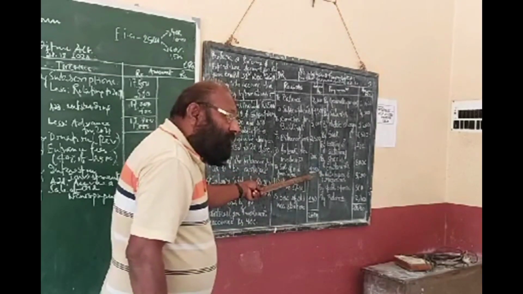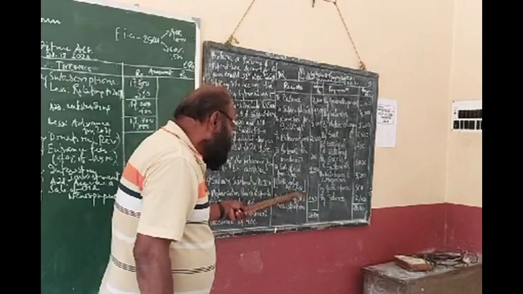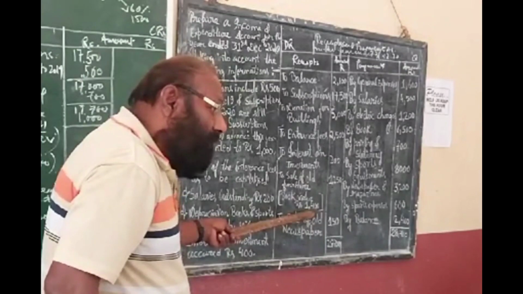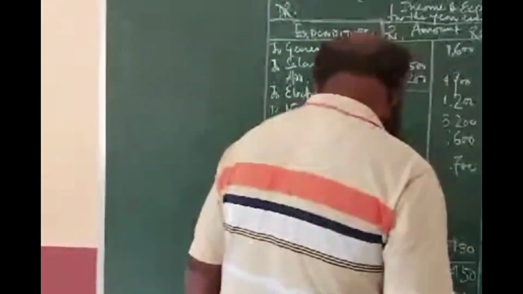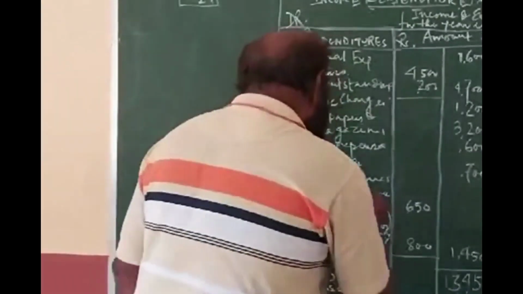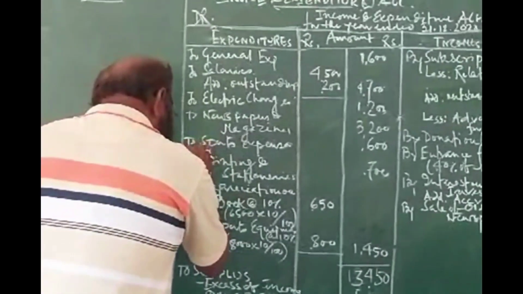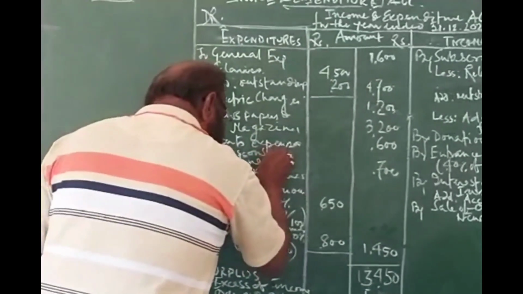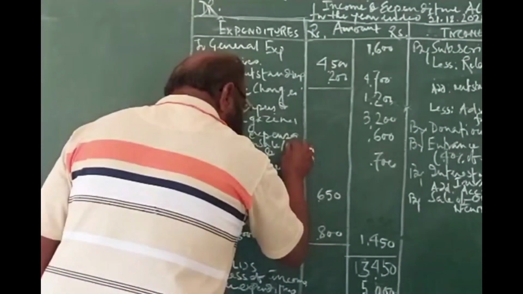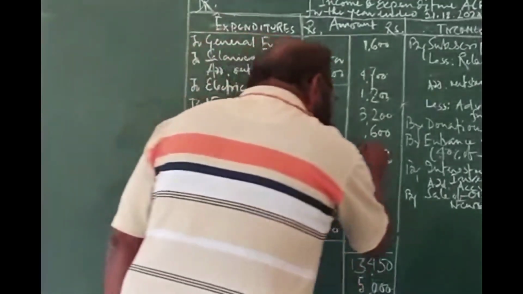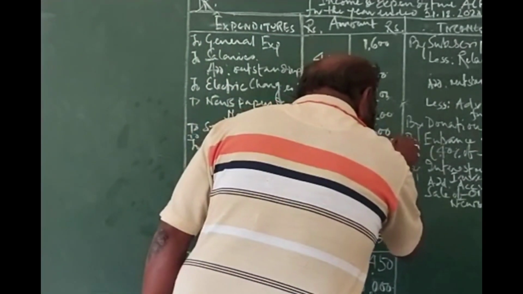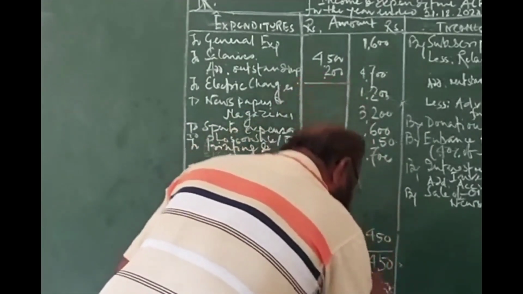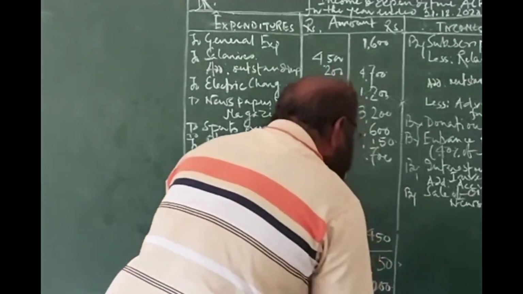1,500. So what is the loss? The furniture which is going out 1,400, and what is the amount you are getting? 1,250. That means you are bearing a loss of rupees how much? 150. So it is a loss. I am writing over here. Loss on sale of old furniture. How much is it? It is 150.